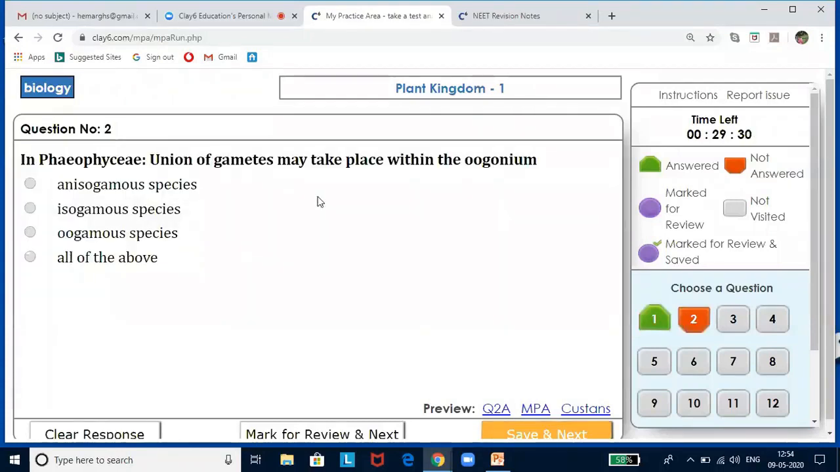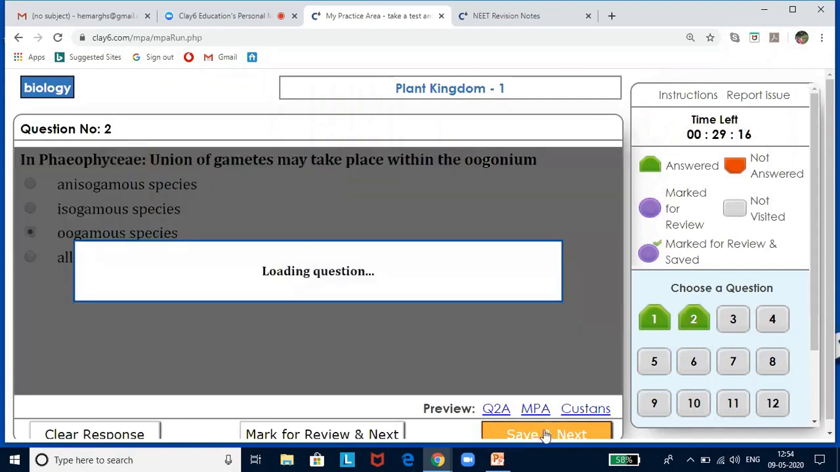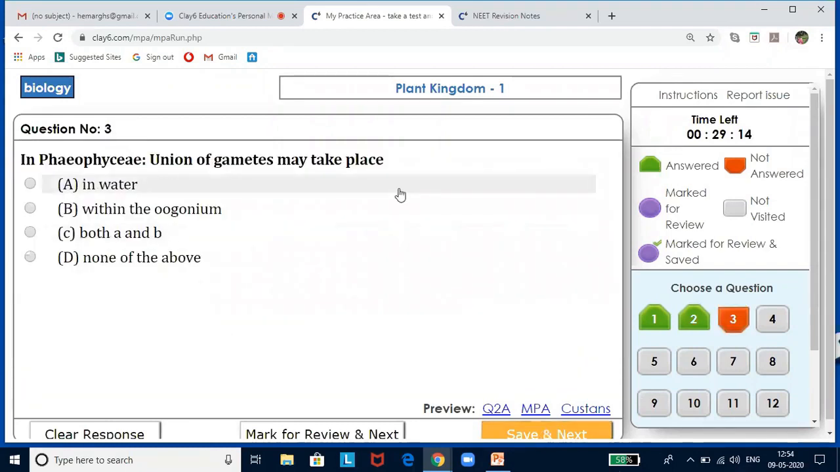In Phaeophyceae, union of gametes takes place within the oogonium. So is that anisogamous, isogamous, oogamous, or all of the above? The answer will be oogamous because it is taking place in the oogonium. In Phaeophyceae, union of male and female gametes can take place in water, within the oogonium, both A and B, none of the above. It is both in water and within the oogonium.